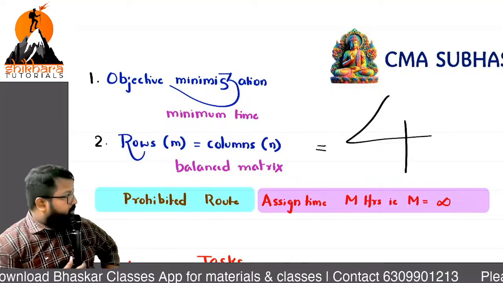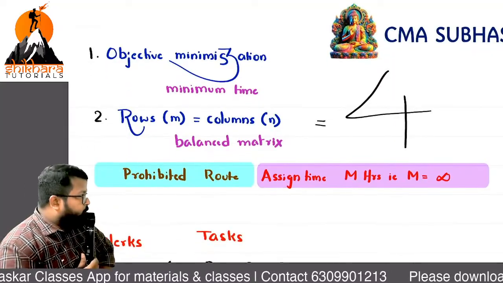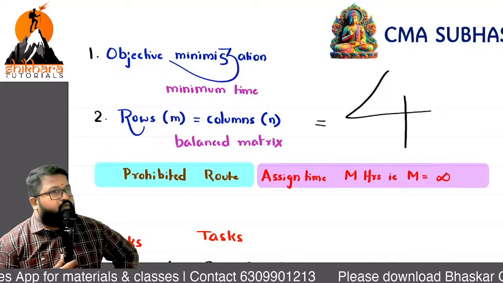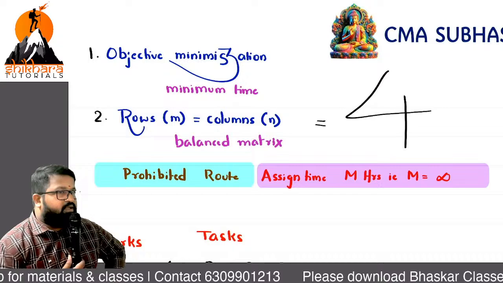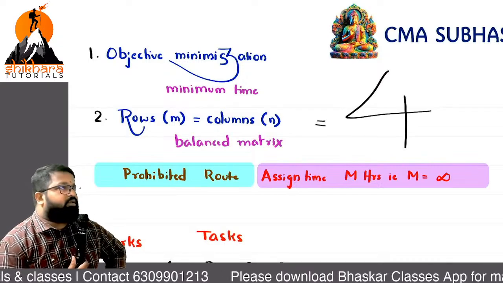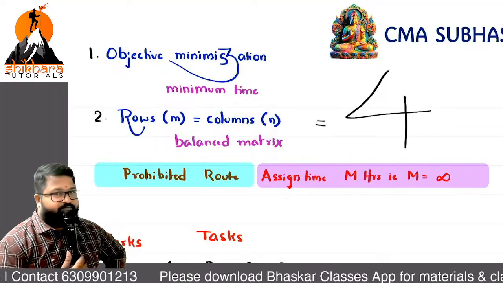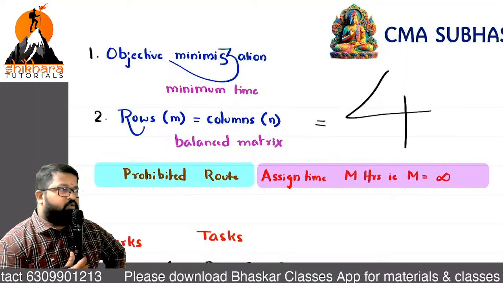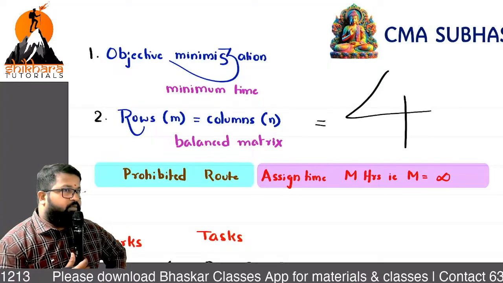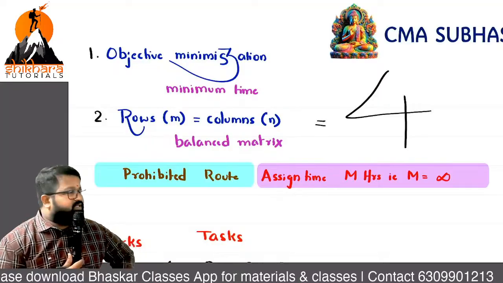Write the next key point: the prohibited route, for which we use the letter M, and the value of M is infinity. This area is most important. Problem by problem we have different alterations, not just the same problem.